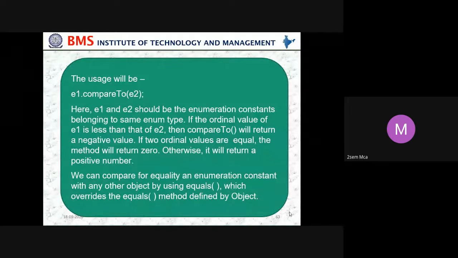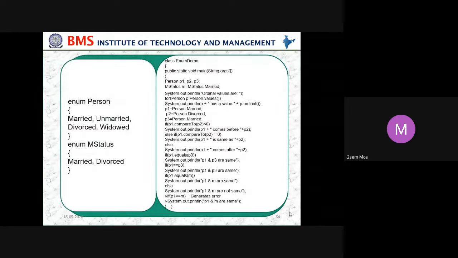So enum Person: married, unmarried, divorced, widows. Then enum Status, whether married or divorced. In Person we have taken all of them, and in Status we have taken only married and divorced. Then the class EnumDemo has public static void main(String[] args), where we declare Person p1, p2, p3. So we have created three Person objects, p1, p2 and p3.